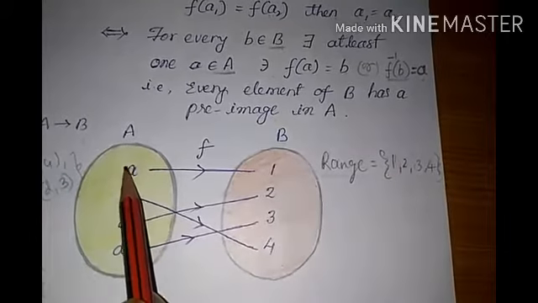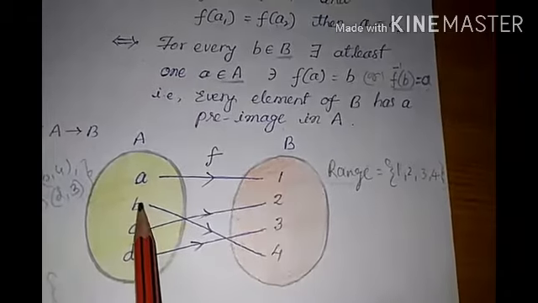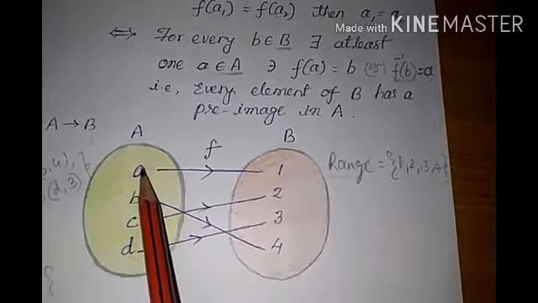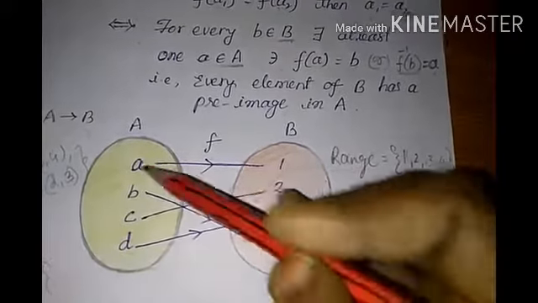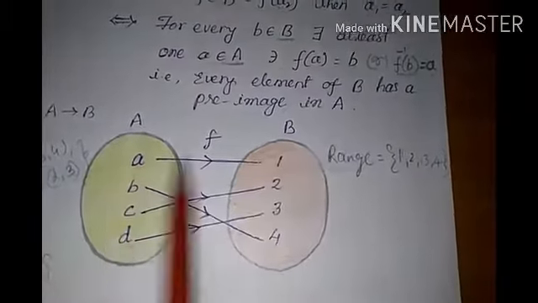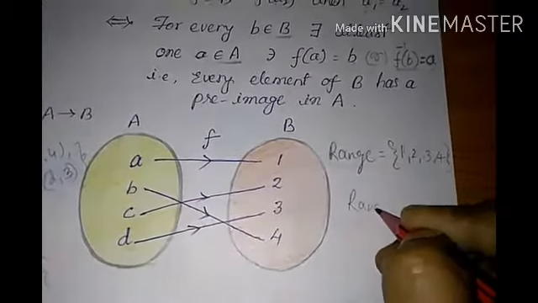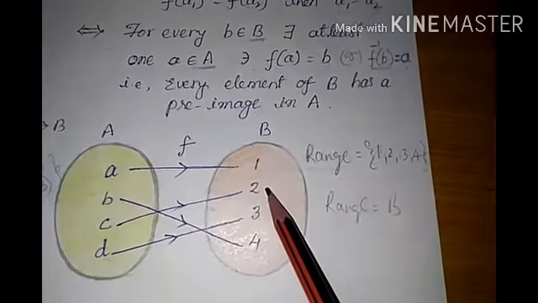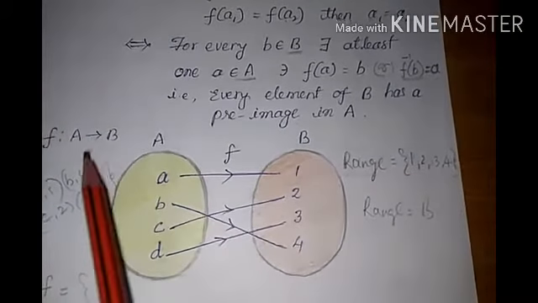Here, every element has only one element as image. That means any two distinct elements have distinct images in B. So f is 1 to 1 and range is equal to B, the codomain. So f is onto. So we can say that the function f from A to B is a bijection.